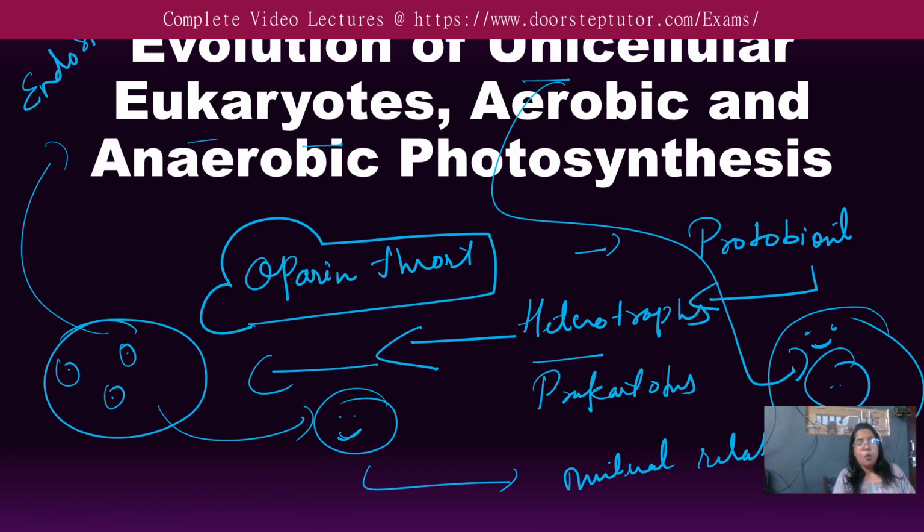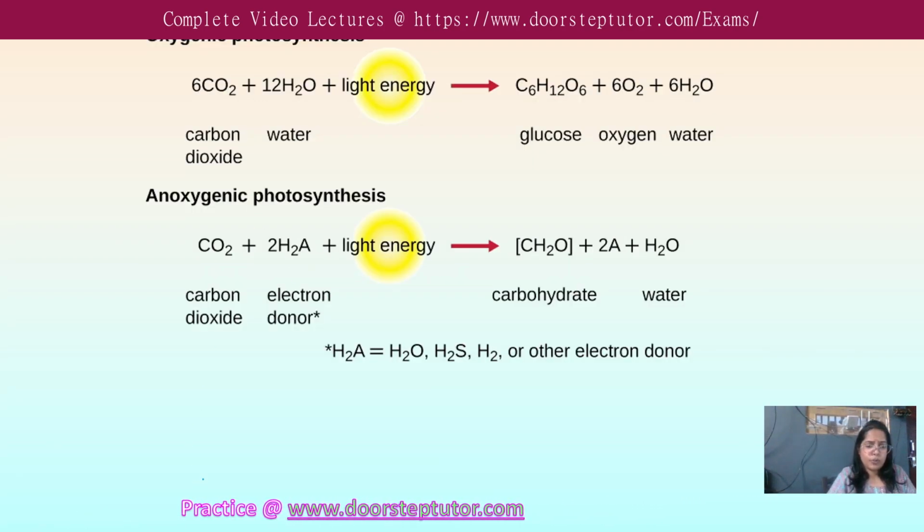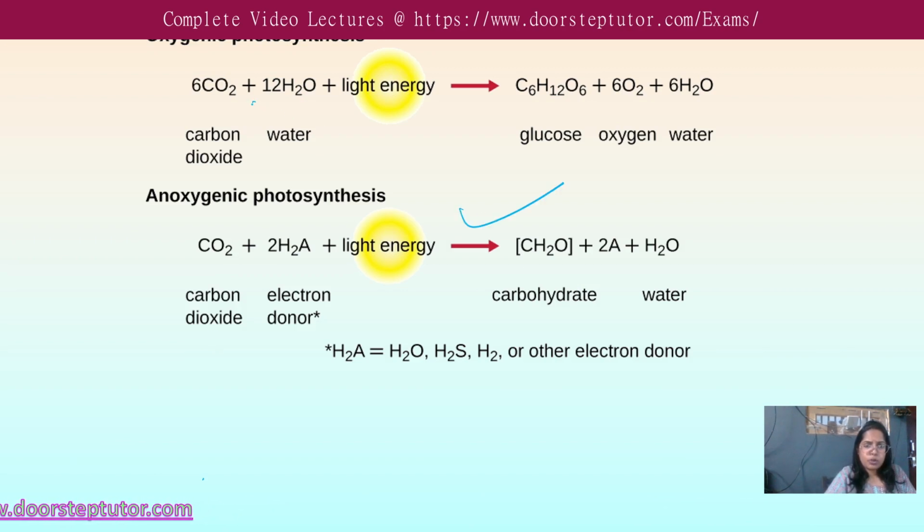But when it comes to aerobic and anaerobic photosynthesis, what kind of role do they play? Actually, they are different topics, but they have the same destination in terms of oxygen presence and oxygen absence. So let us discuss the same. You can see the reaction mentioned over here, right? So this reaction is based upon 6CO2, 12H2O, light energy. Light energy coming from the sun. So sun is the source for it.